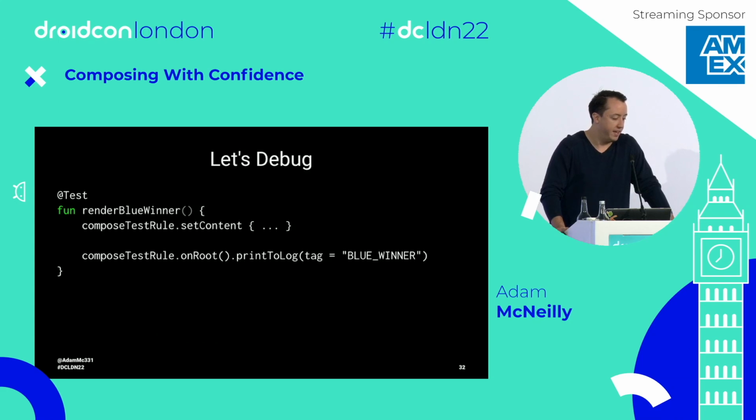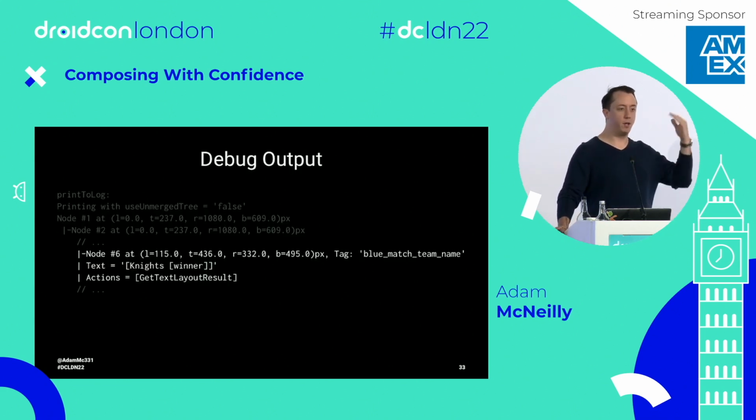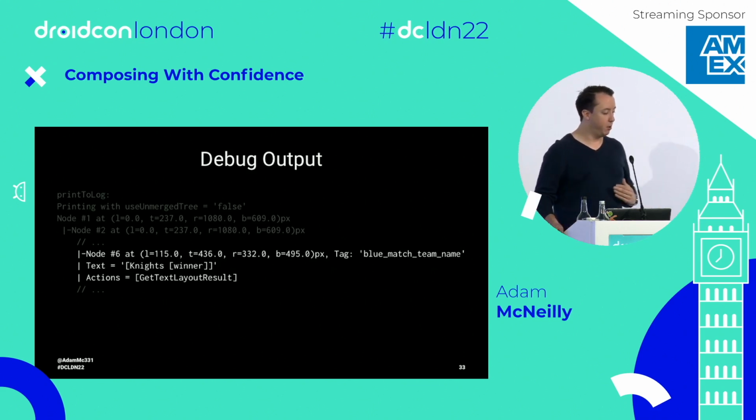In our Compose UI test, there are really helpful debugging tools already built in. You can take your test rule, starting at the root or on any other node, and call print to log and give it some tag. What this is going to do is print out basically a view hierarchy of everything that's within that composable content. And then from there, you can go through and find what you need.